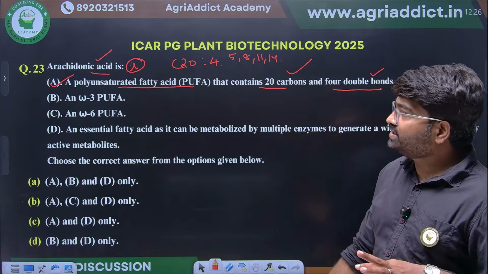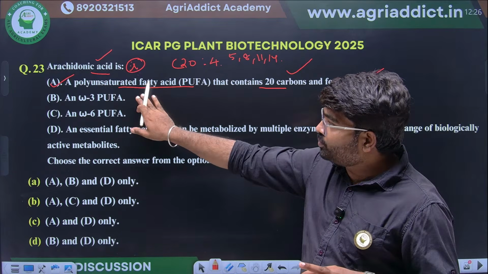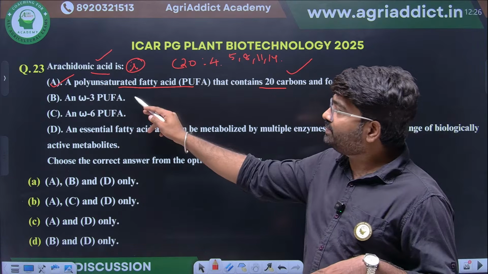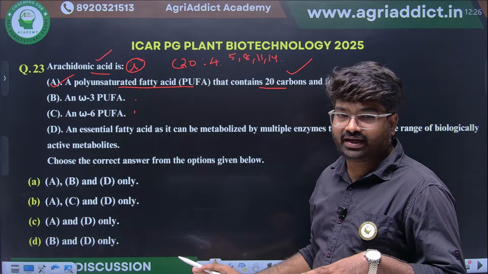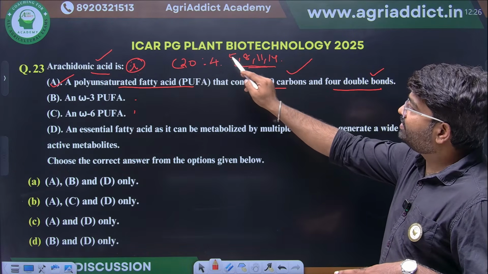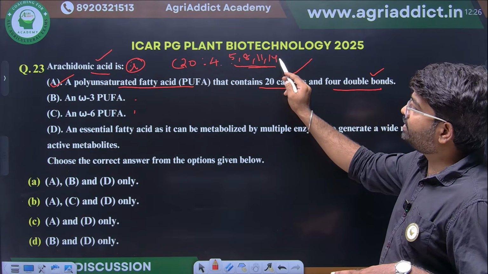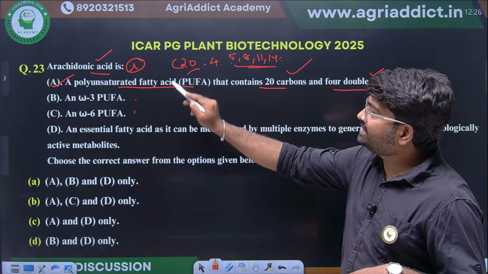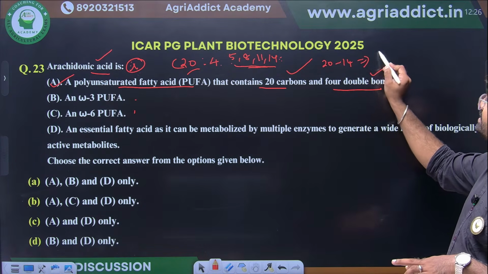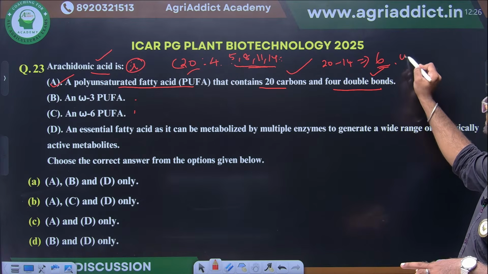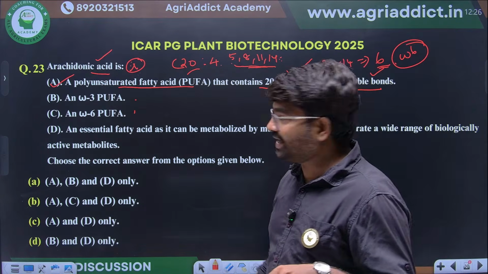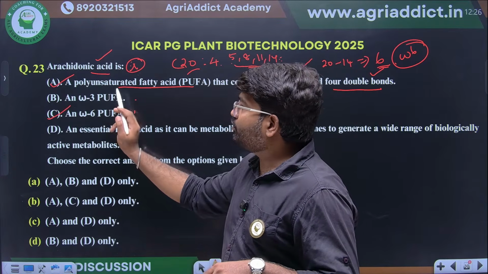Then you see here, they have given both omega 3 and omega 6 for the same fatty acid. So among them, one of the options will be wrong. You see here the positions of the double bonds are at 5, 8, 11 and 14. But the fatty acid length is 20. So 20 minus 14, the last double bond is 6. So this is an omega 6 fatty acid. So the right option is it's an omega 6 fatty acid. It's not an omega 3 fatty acid.